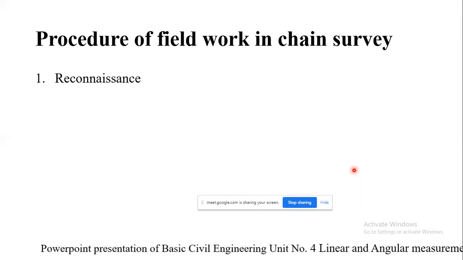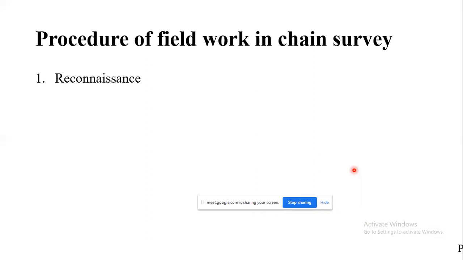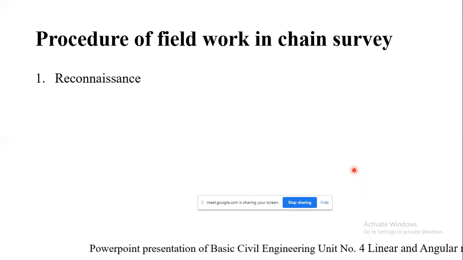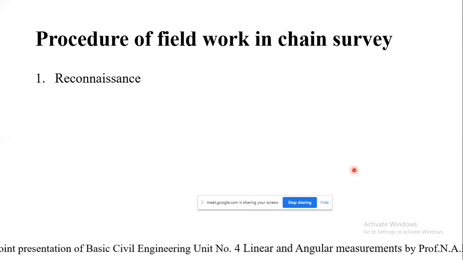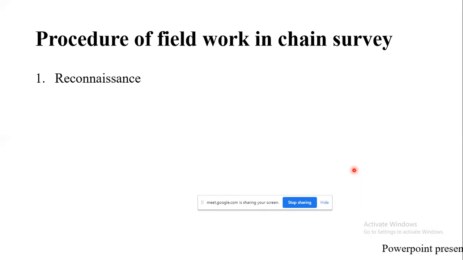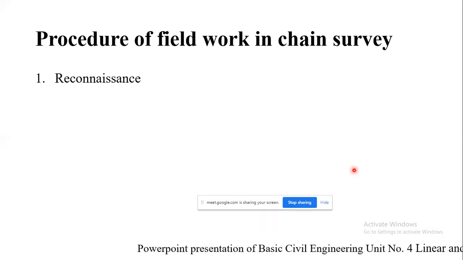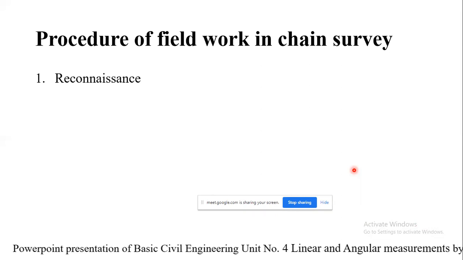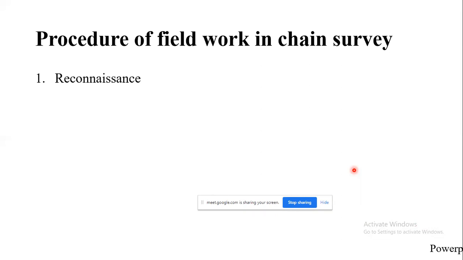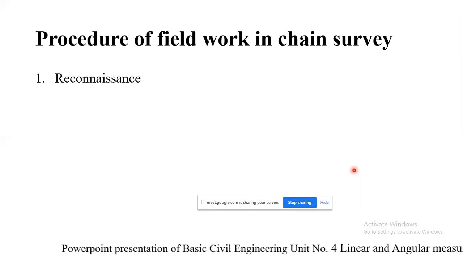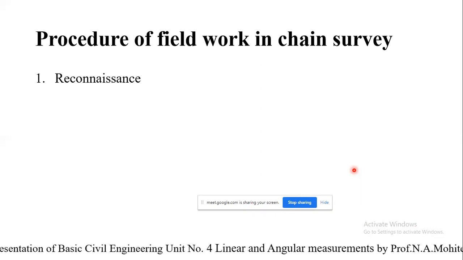He should also observe the various objects and boundary lines carefully and select the survey lines in such a manner that the objects can be located by short offsets. Otherwise, if he is only choosing main stations, main survey lines or subsidiary stations, and the offsets are larger, there are chances of getting errors. So for that purpose, we will be required to provide the tie stations. And correspondingly, the baseline should preferably be taken through the center of the area and on fairly level ground.